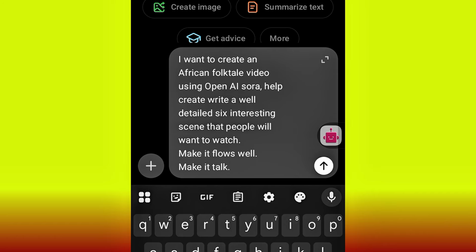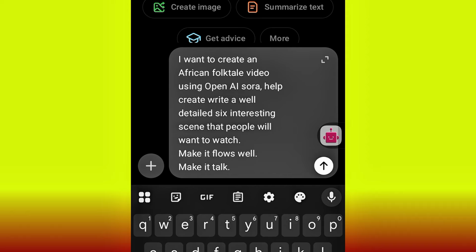Just narrate everything, describe everything to ChatGPT, how you want it, everything that you want. For example, scene one, if you want it to be from this village, scene two, if you want the person to say something, anywhere you want it to be, just describe it in detail to ChatGPT, and then ChatGPT is going to help you optimize the prompt. This is just an example, and this is the pre-prompt that I use to structure the prompt that we just used to generate those videos. This is how I structure it.